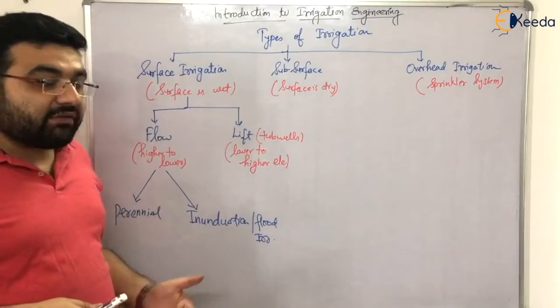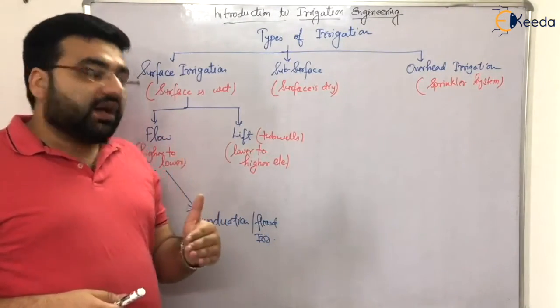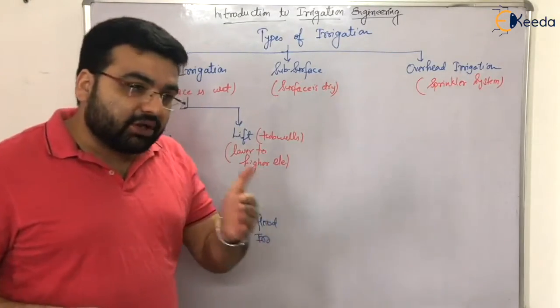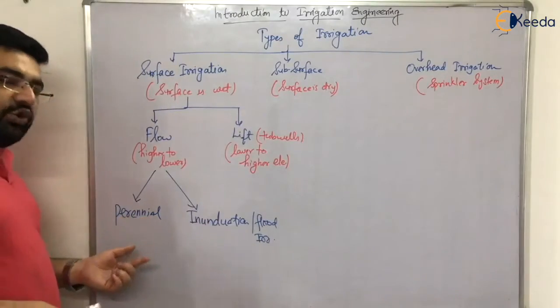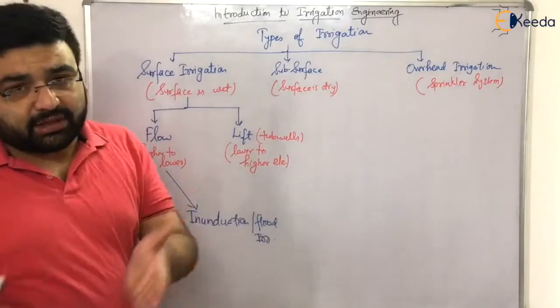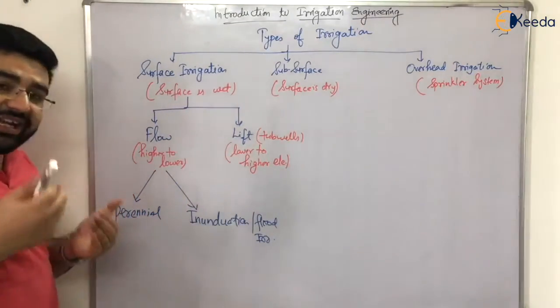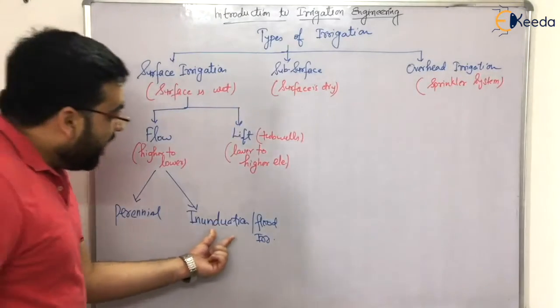For example, let us say you have the Ganga river, you have the Brahmaputra river. These rivers are known as the perennial rivers. Why? Because these rivers are flowing throughout the year. So when you are doing irrigation, you can do irrigation at any time, whether it is night, whether it is day, whether it is April, whether it is the month of December. So these types of irrigation are known as perennial irrigation.